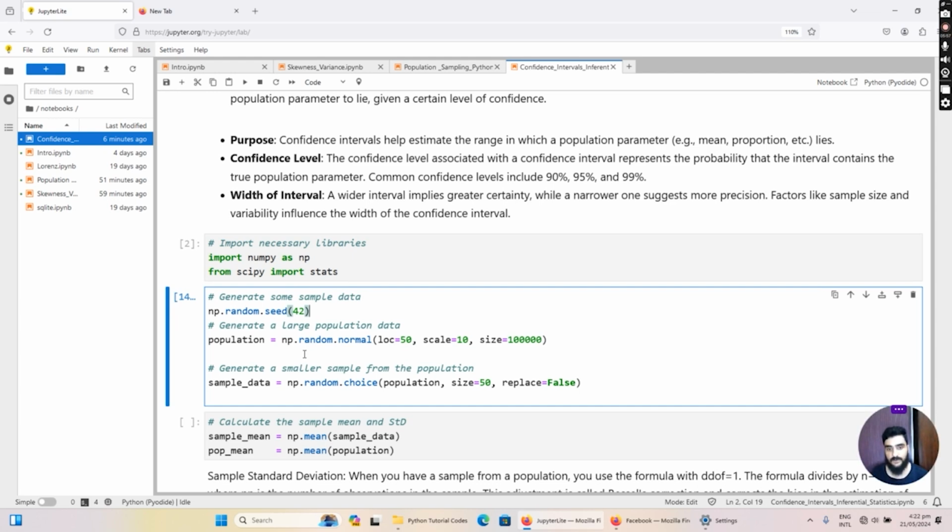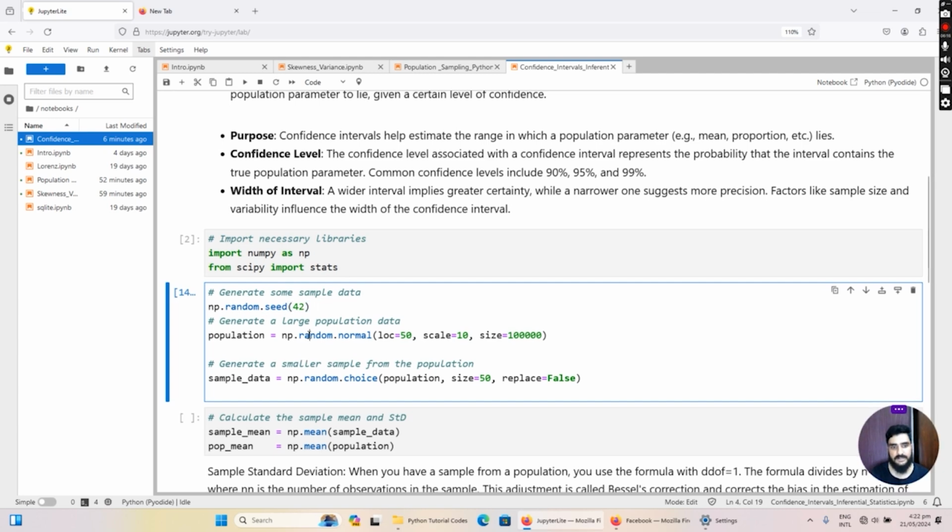That is actually how the points deviate from the mean. So we are assigning its value to 10. Then finally we have size. In our case, we are interested in creating 100,000 data points for our population. So that's how you can create randomly distributed data points that represent a population.